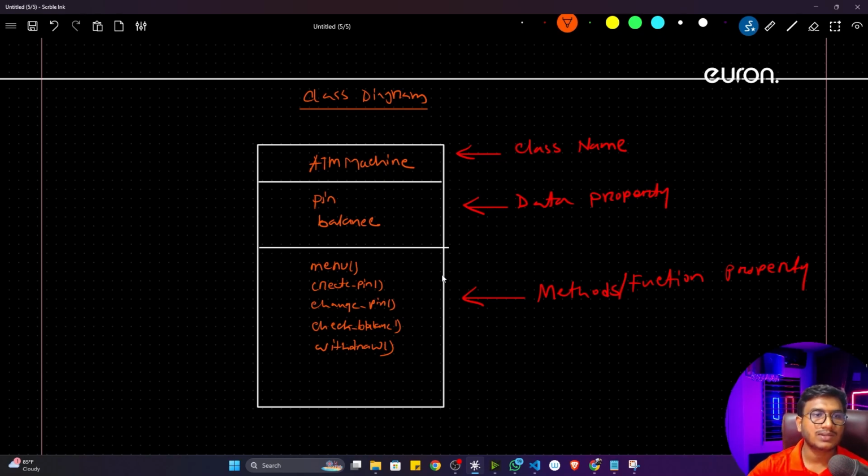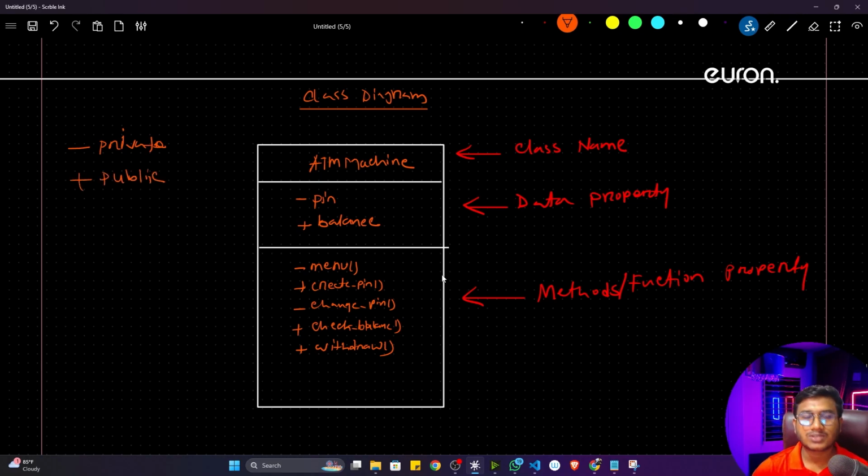See, sometimes we'll see this kinds of minus and plus symbol before this particular data property as well as the method property. So what does it mean, this particular plus and minus? See, I'm going to discuss these things in detail going forward, but as of now just try to consider minus means this is a private property. Okay, it's a private property or private data or private variable you can talk about, and plus means it's a public one. Okay, it's a public property.